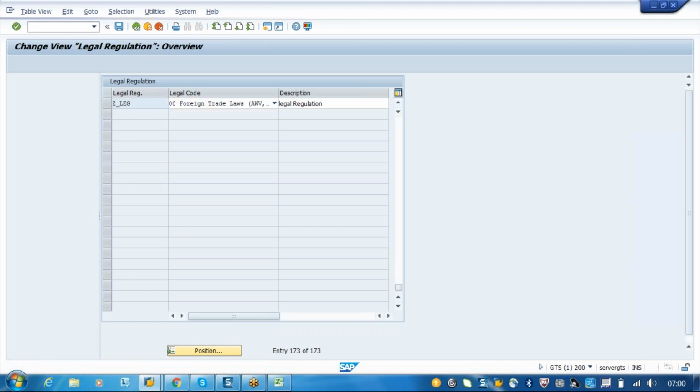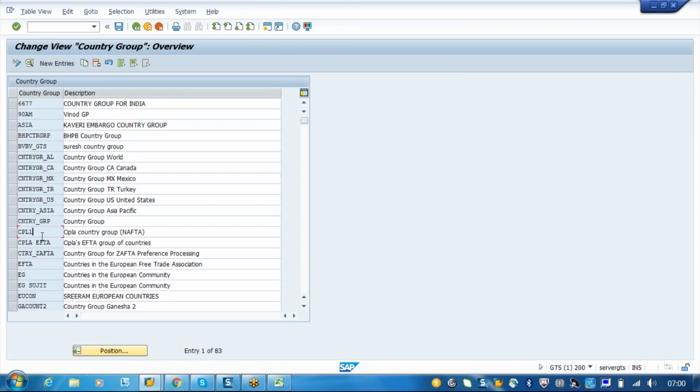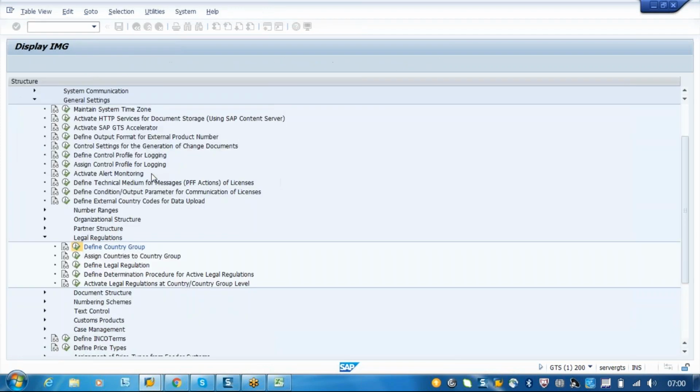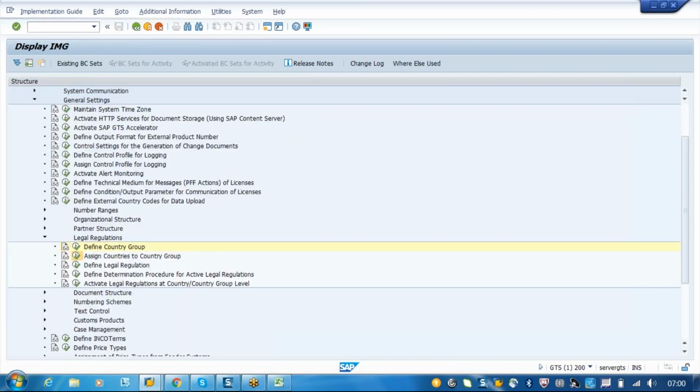So in the main screen, we can create country groups. So what are the countries? So I will just take CPL1, or even you can create one country. It's ZNAFTA. Okay, I created one group as NAFTA. And what are the countries which belong to NAFTA? I will assign here.